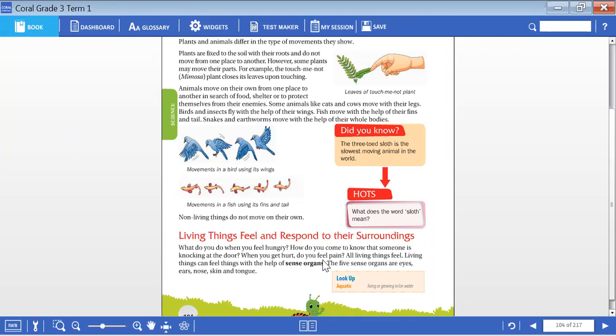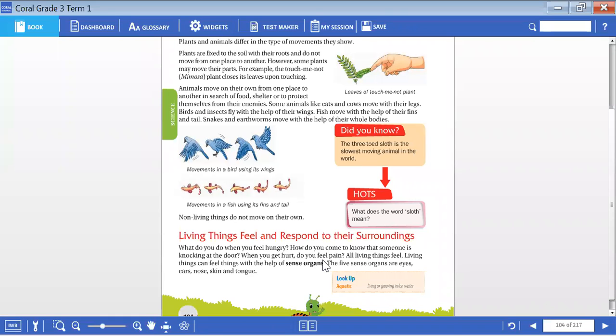The 5 sense organs. Eyes. With the eyes, what you'll do? We can see with the help of our eyes. Nose. We can breathe as well as we can sense the smell, not even see. We can sense the smell with our nose.